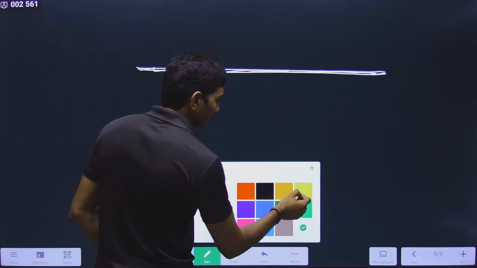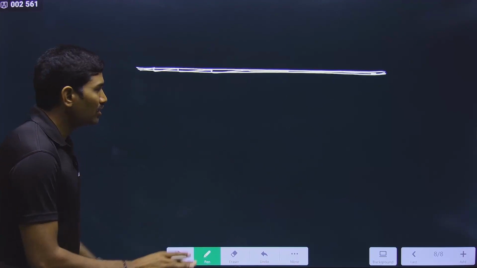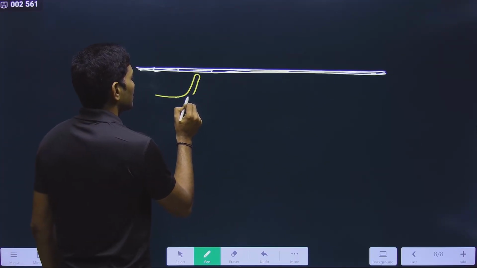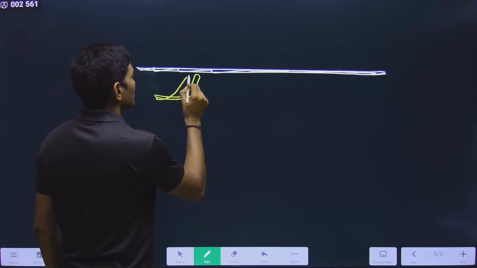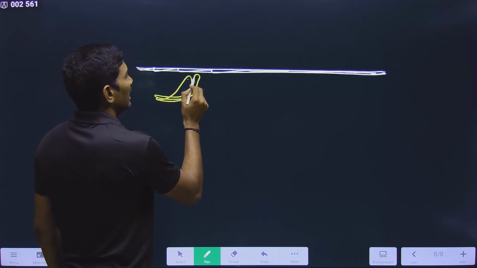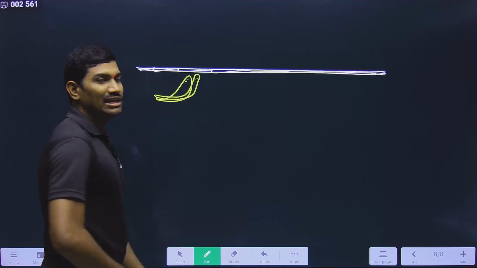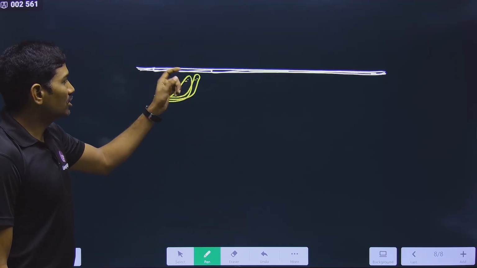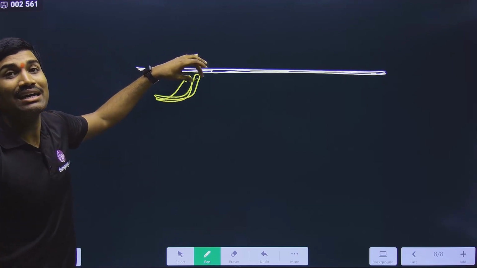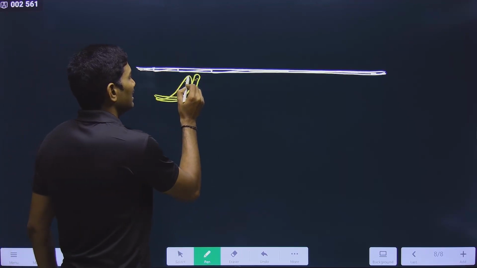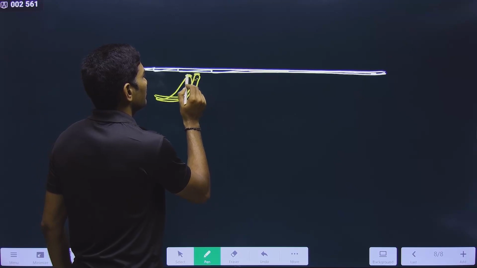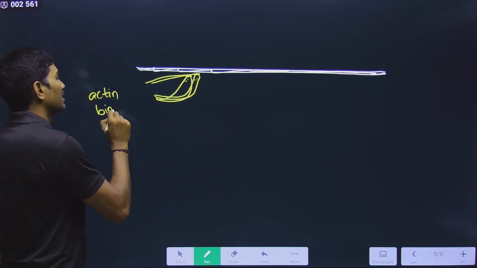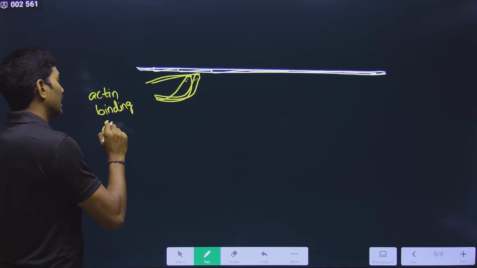And now we will talk about the myosin, the thick filament. I will tell you anyhow, so don't worry. Myosin has some head-like structures like this. There are two head-like structures, so please observe carefully. This is the part of myosin. Each subunit is called meromyosin. I will tell you this separately. For this meromyosin, if you see here, it has some head-like structures. And on these head-like structures, it has actin binding sites.